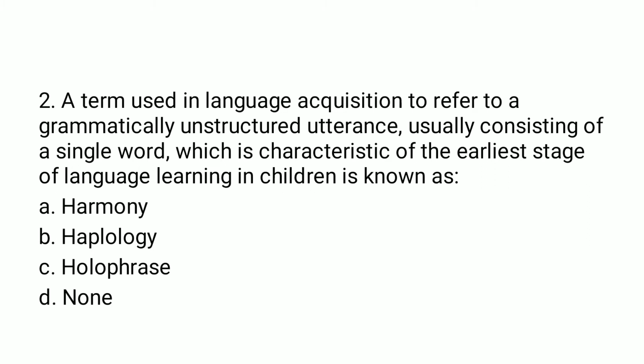Question number 2 is about a term used in language acquisition to refer to a grammatically unstructured utterance, usually consisting of a single word, which is characteristic of the earliest stage of language learning in children. So here the question is very direct, about the first stage of child language learning, and this stage is what is known as holophrase, that is option C, and the utterances produced from this stage are known as holophrastic utterances, which are also known as the one word stage.